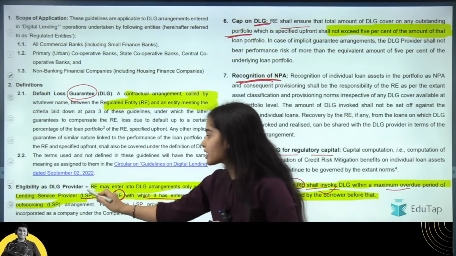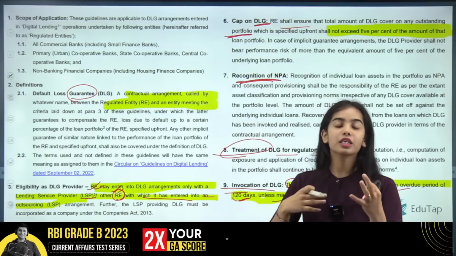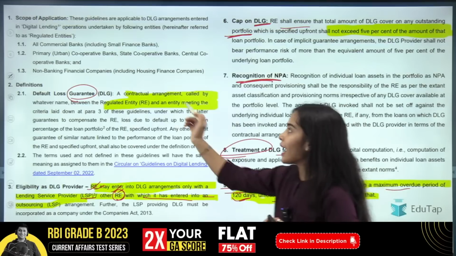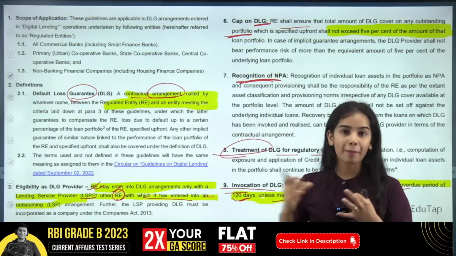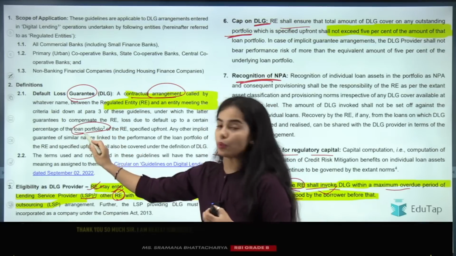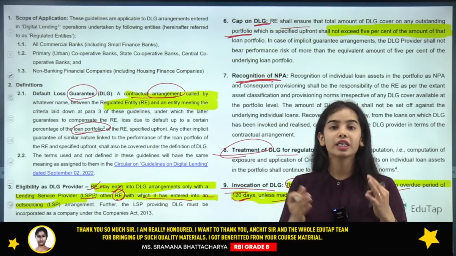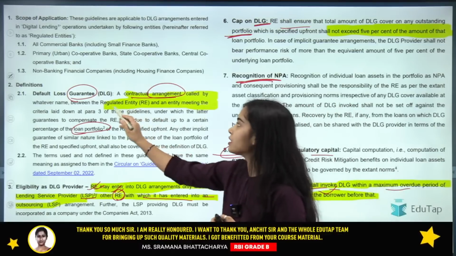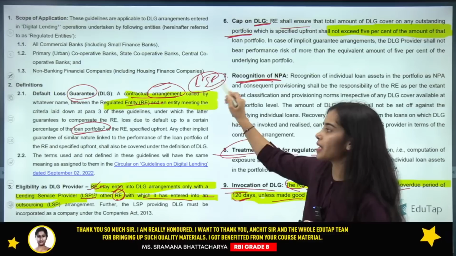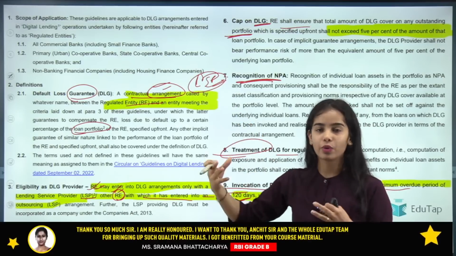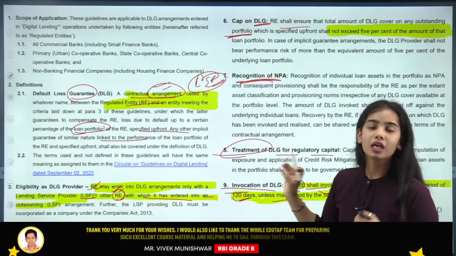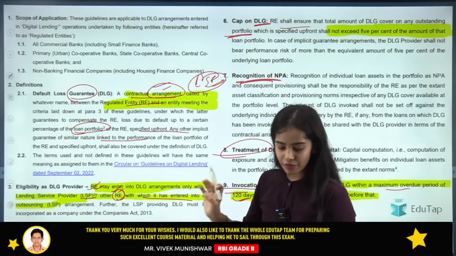A contractual arrangement has happened between the two entities. If the loan portfolio becomes NPA, a non-performing asset, then the LSP has to take the cover. I hope you have understood this clearly and you can read it. These are just the basic things I have discussed with you.